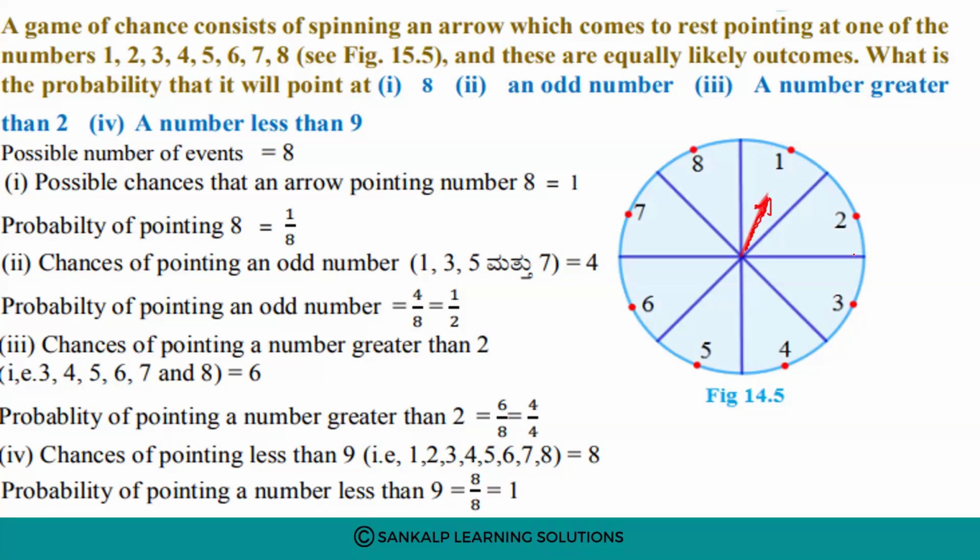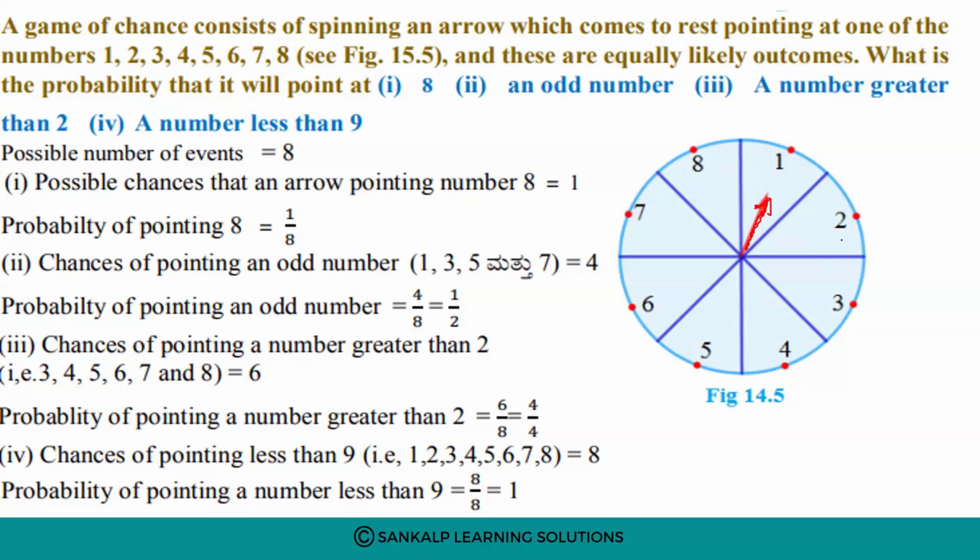Okay, this is spinning. Now what they have asked here, 1 to 8 numbers are there. The spinning arrow can stop at any number. But the probability of getting 8, the probability of getting an odd number, a number greater than 2, and a number less than 9. Okay, we need to find out all this probability.